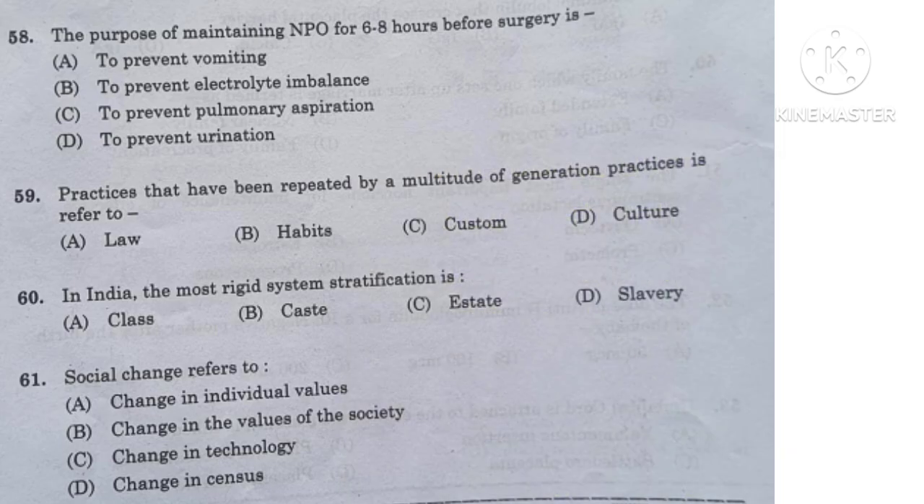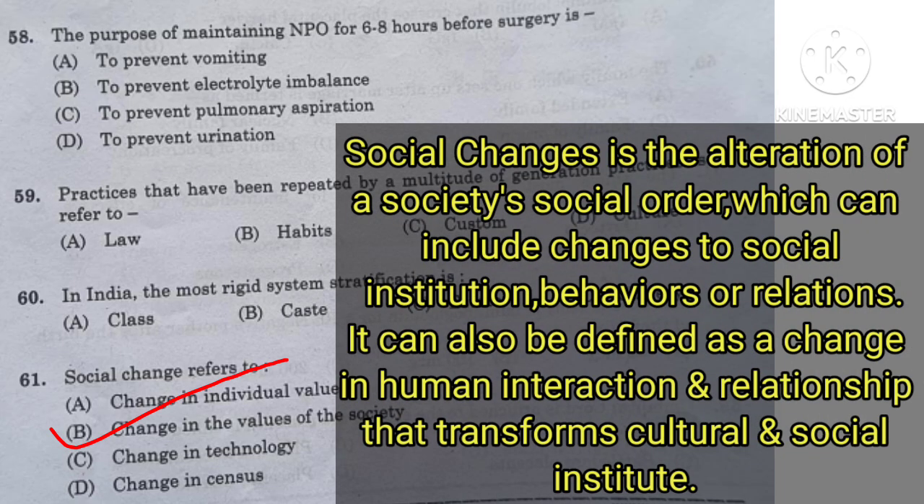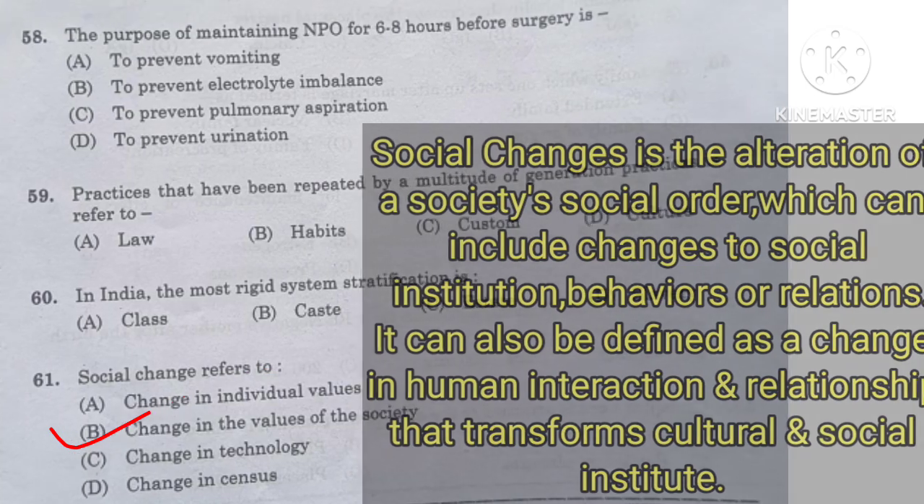Question number 61. Social change refers to change in individual values, change in the values of the society, change in technology, or option D change in census. Social change is the alteration of a society's social order, which can include changes to social institutions, behaviors, or relations. It can also be defined as a change in human interaction and relationship that transforms the cultural and social institutions. Social change can be driven by a variety of factors, including culture, technology, conflicts, and geographical conditions.